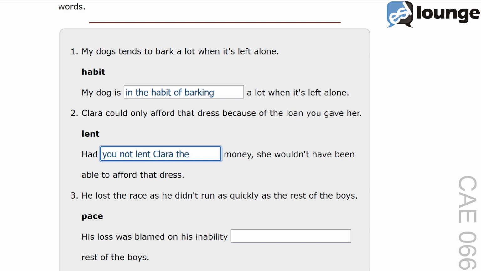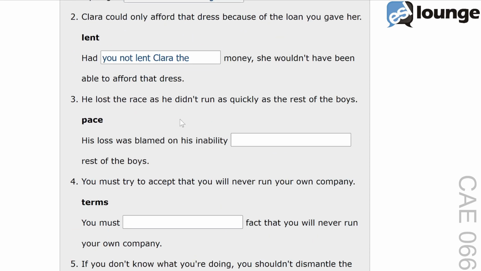The phrase, had you not lent Clara, implies that Clara's ability to buy the dress depended on the loan. This is a conditional sentence in the past perfect tense. Another example, had he not helped her, she wouldn't have passed the exam. Next up, question 3. The original sentence is, he lost the race as he didn't run as quickly as the